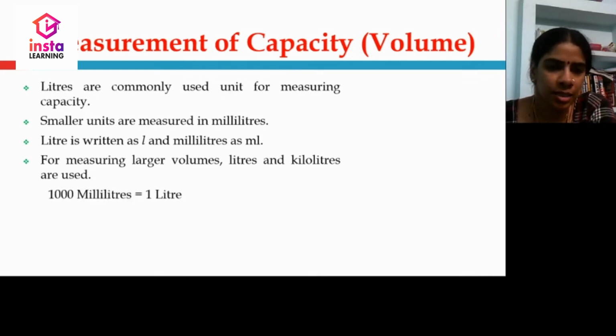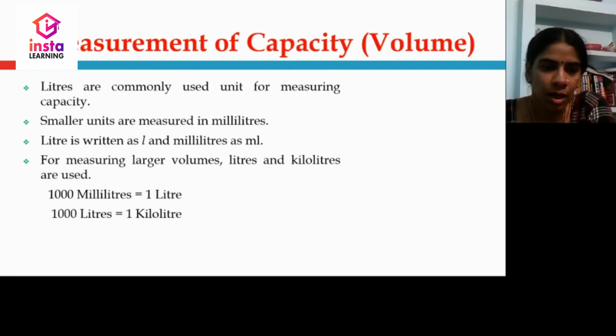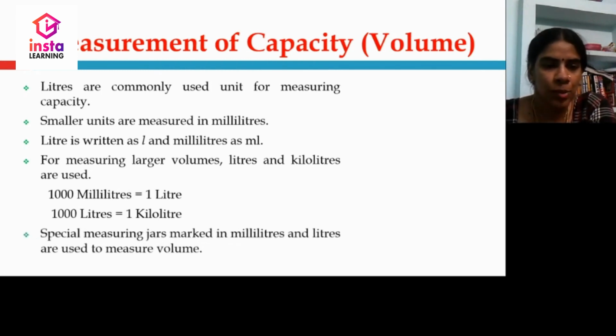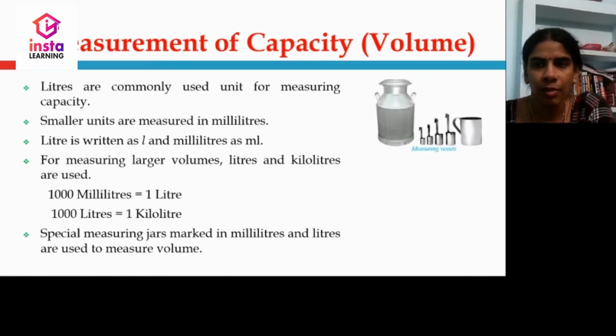1000 milliliters is equal to 1 liter. 1000 liters is equal to 1 kiloliter. These conversions are meant for solving problems. Special measuring jars marked in milliliters and liters are used to measure volume.